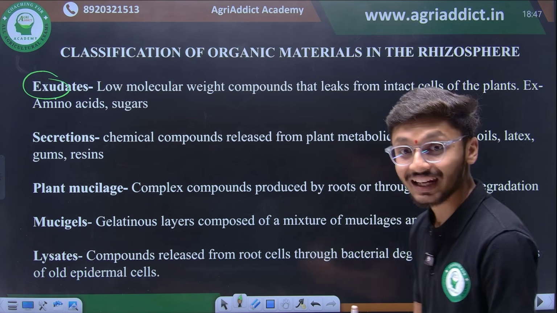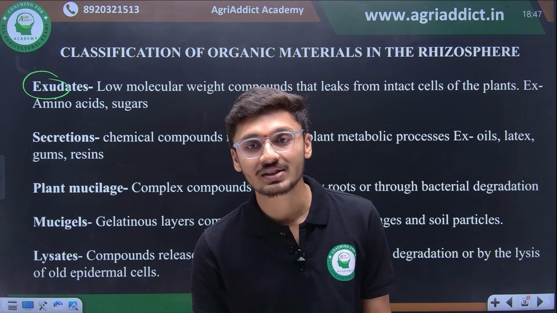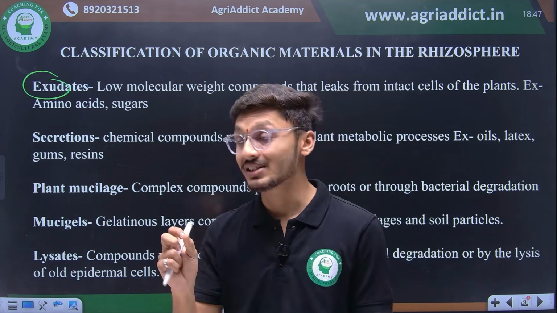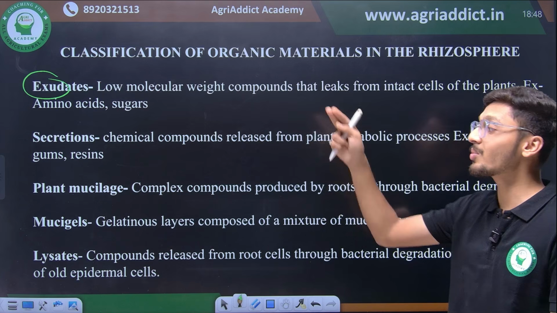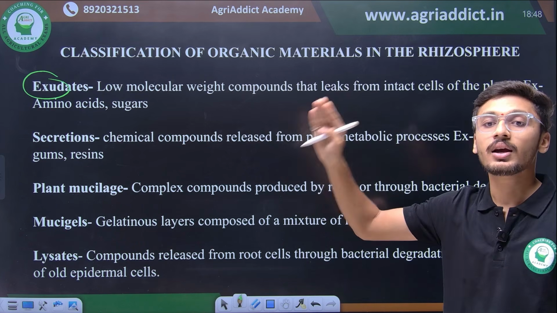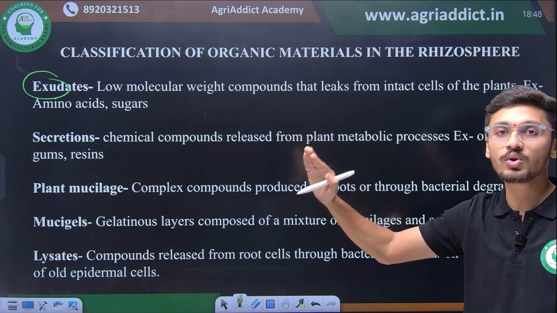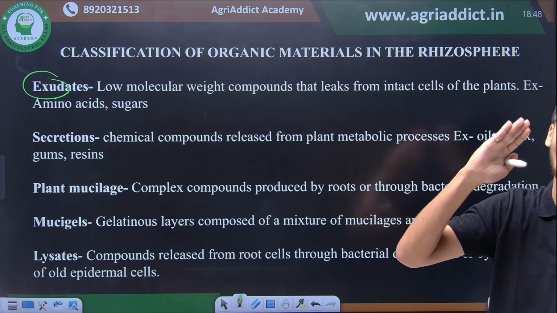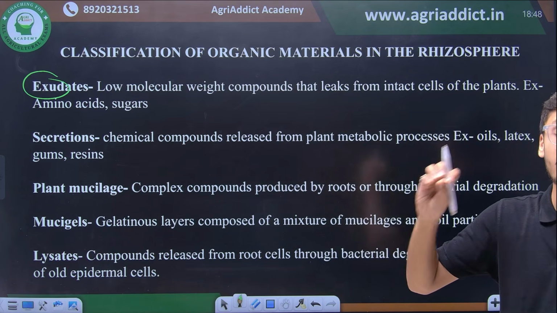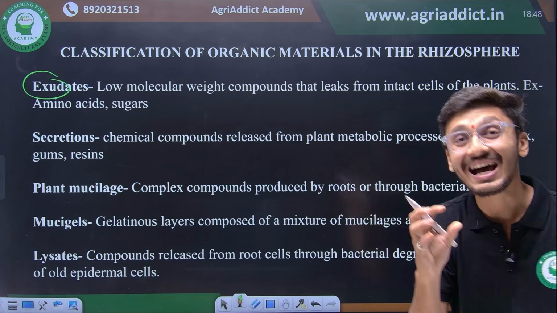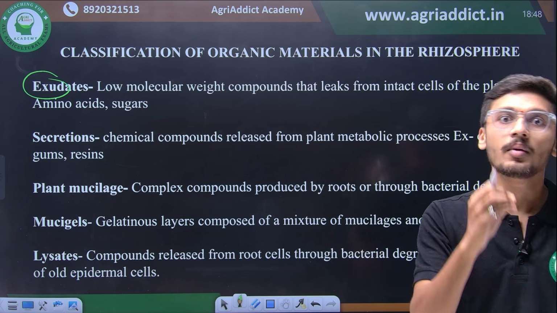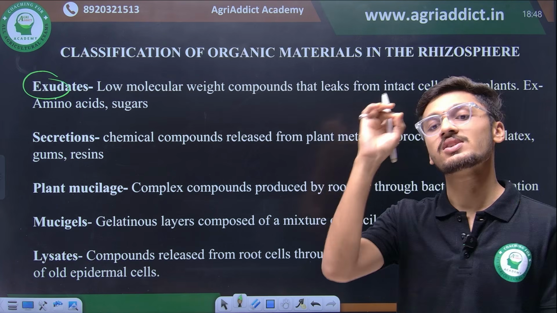Mucigels are gelatinous layers composed of mixtures of mucilages and soil particles. अगर कोई जेली सब्सटेंस है ना, देखो कन्फ्यूज नहीं होना है म्यूसिलेज और म्यूसिजेल में. म्यूसिलेज are due to bacterial degradation. Any compounds produced by roots due to microbial or bacterial degradation are mucilages, whereas mucigels are the gelatinous secretions of plant roots which comprise of both mucilages and soil particles.